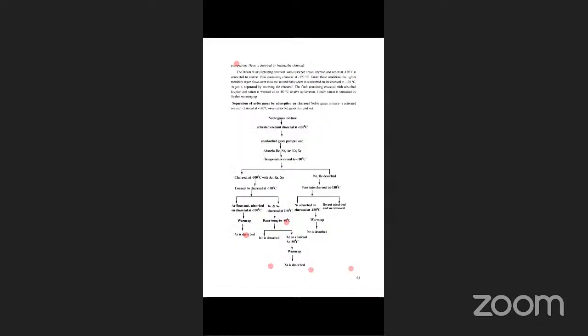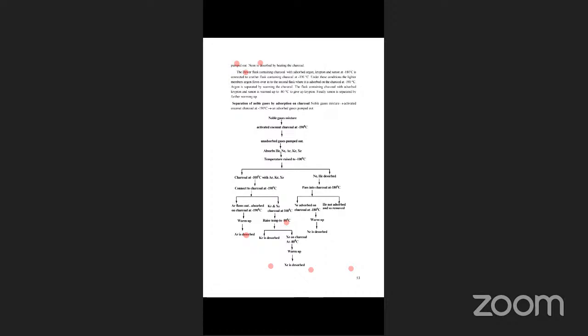At this temperature, neon alone is adsorbed. The unadsorbed helium is pumped out, and neon is released by heating the charcoal. Next, the Dewar flask containing charcoal with adsorbed argon, krypton, and xenon is taken.